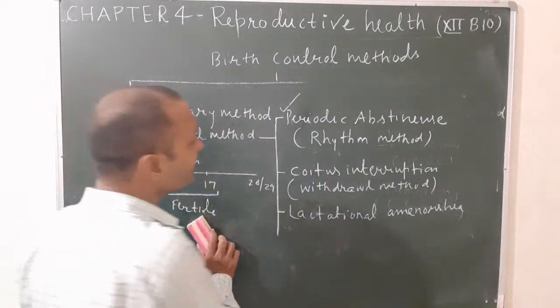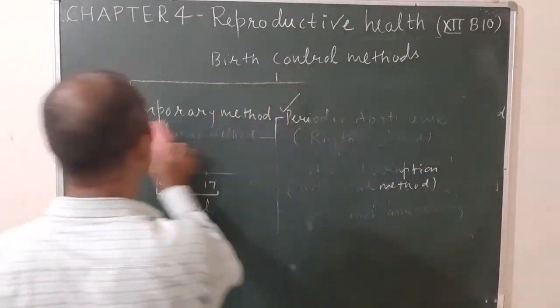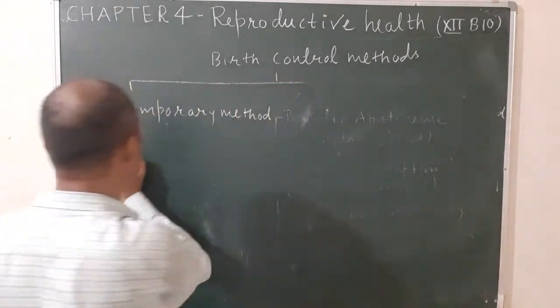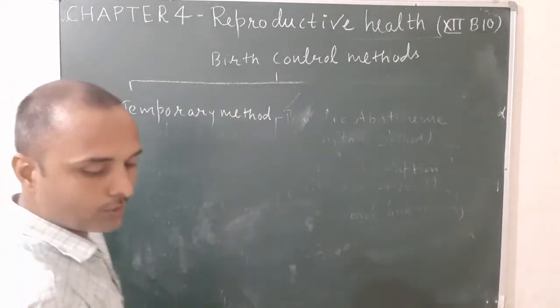Come to the next, the physical method, also known as the barrier method. This is the second type of temporary method of birth control.